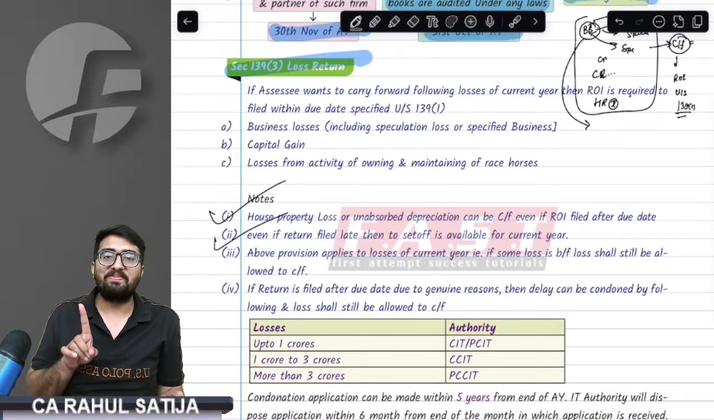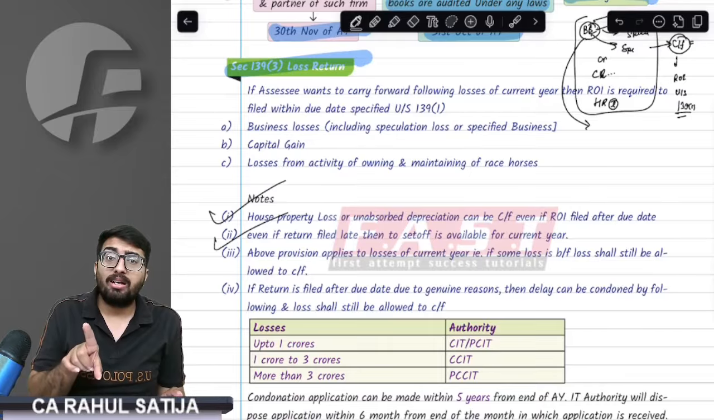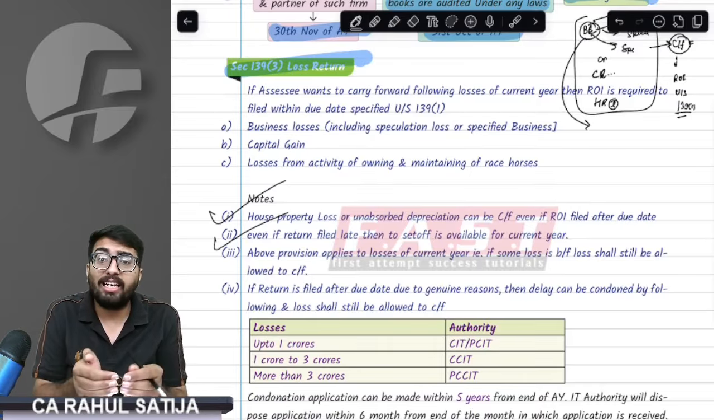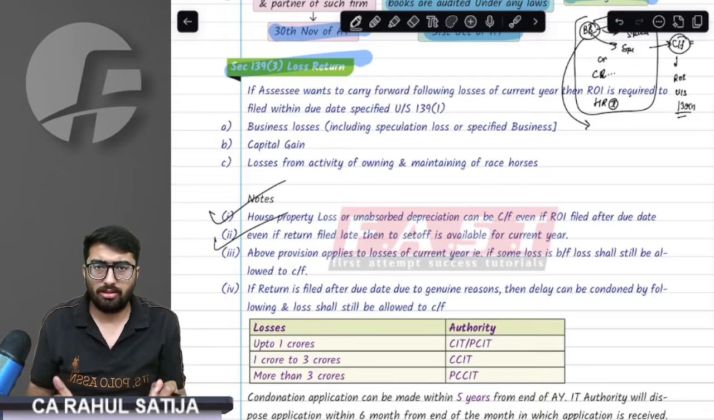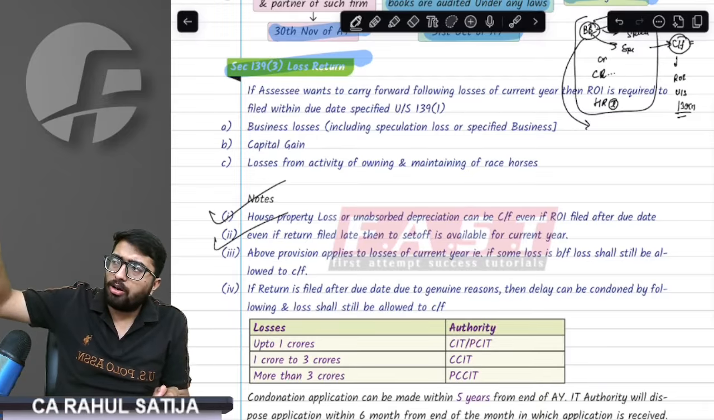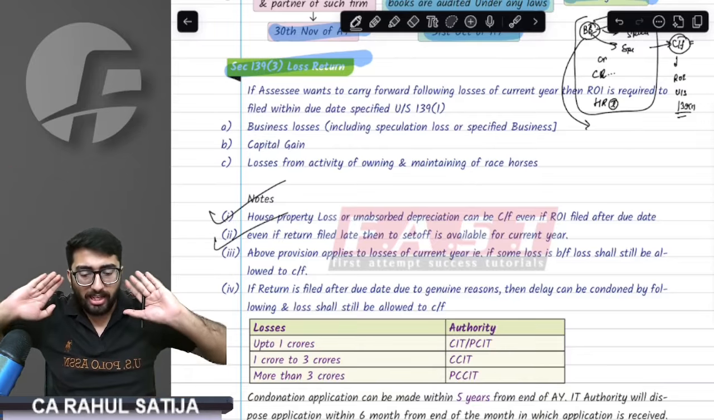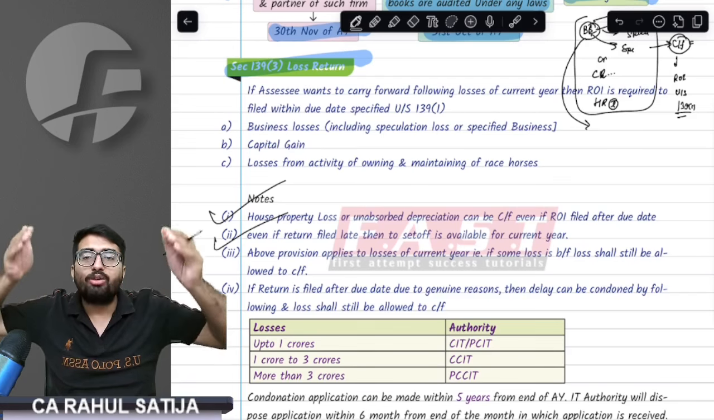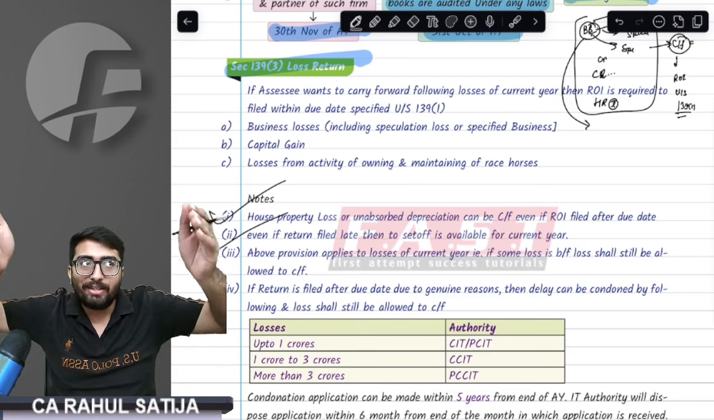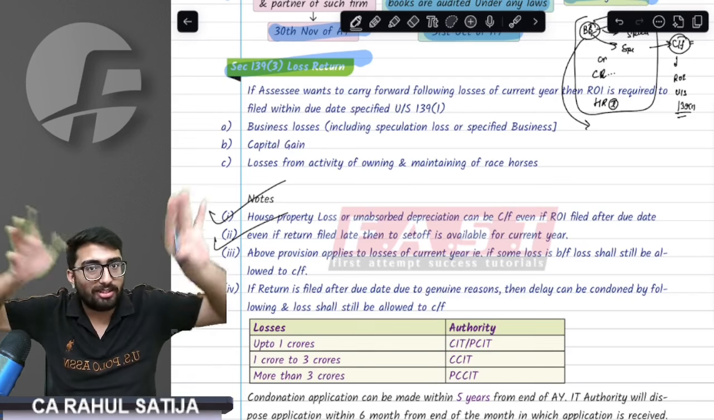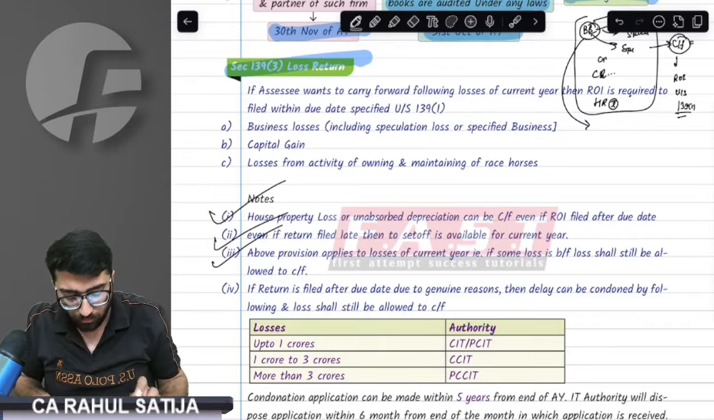Sir, listen. These provisions restrain you from carrying forward the current year loss. If you have any brought forward loss and in that respective year you filed the return on time, then you can still carry it forward today as well. This year's return is considered for this year's loss. For any brought forward losses, you can carry forward any number of times.